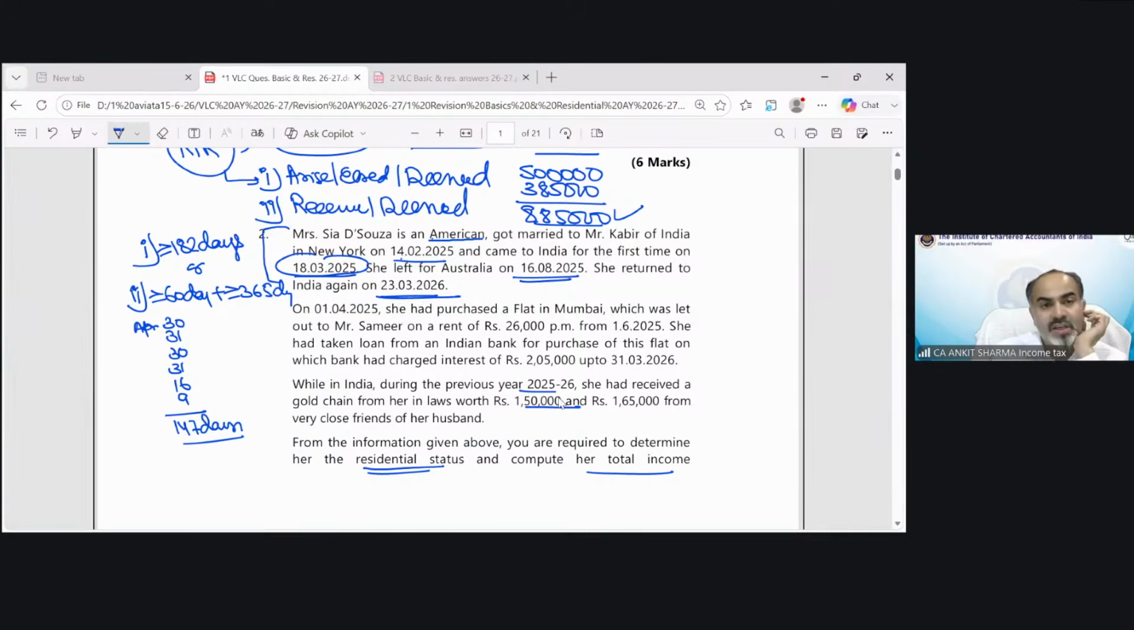So 23rd would be included in India, and the aggregate would be 147 days. As you can see, she is not able to satisfy this condition, but she is satisfying this condition. But before that, she was not in India ever. In the last year, she was in India for only 14 days, from 18th March till 31st March, in the 4 preceding previous years. So what would be the status of Mrs. Sia D'Souza, students?